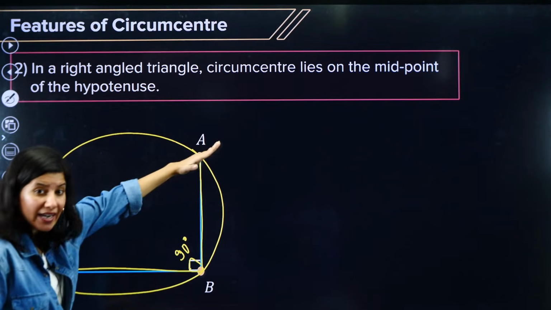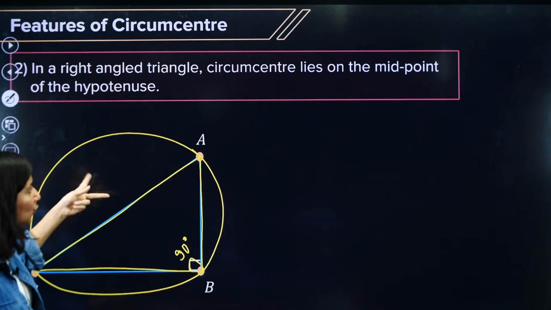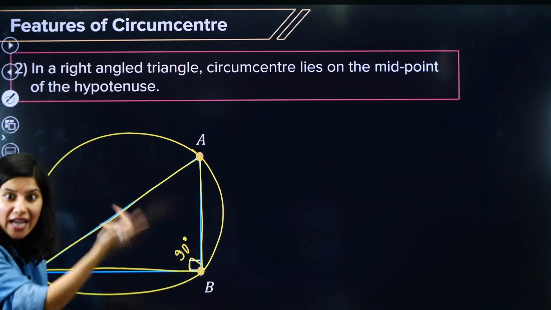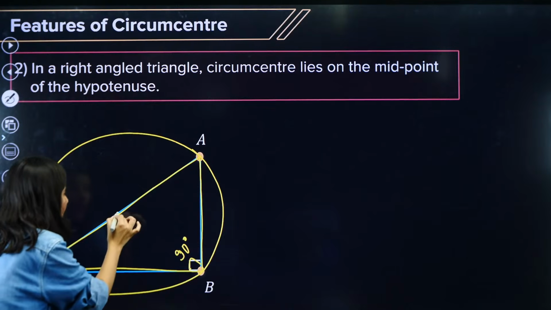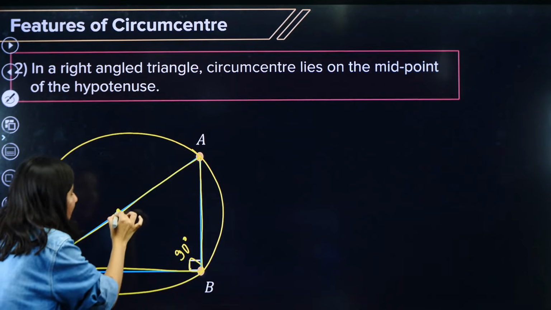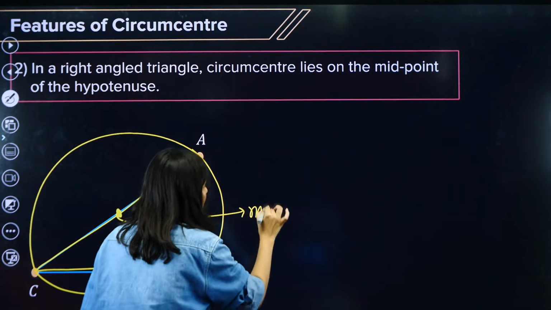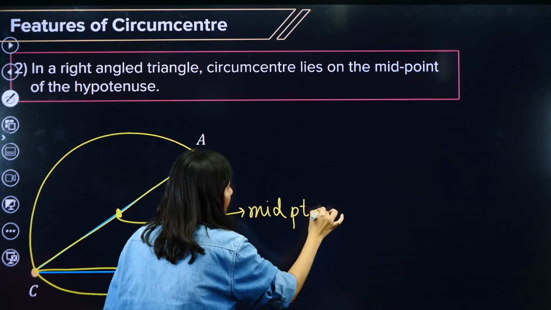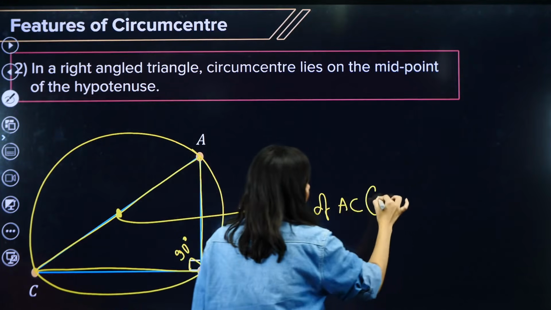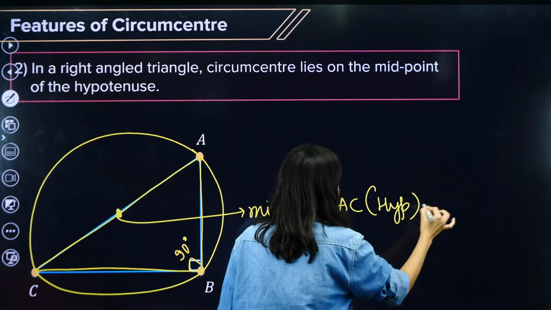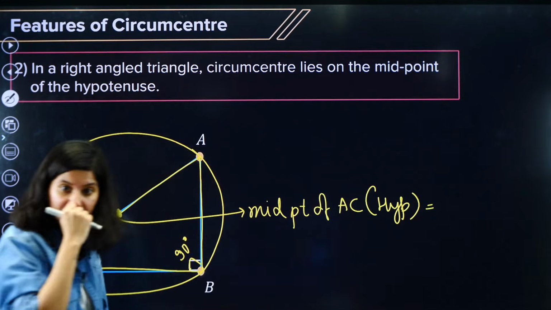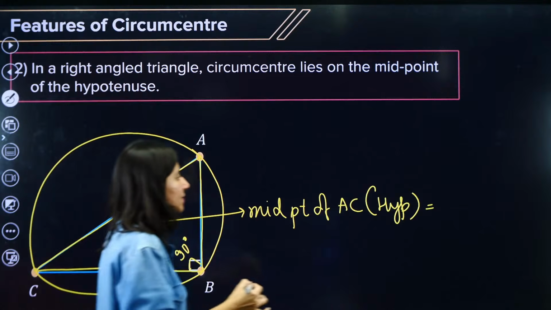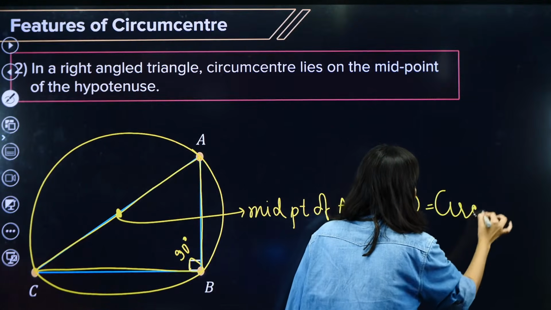That AB divides the complete circle into two equal parts, so AB is actually a diameter of that circle. That means the midpoint of AC, which is the hypotenuse, is nothing but the circumcenter of a right angle triangle.